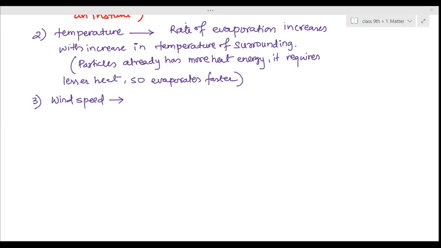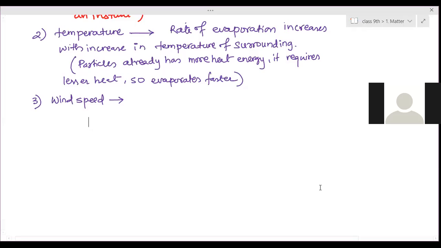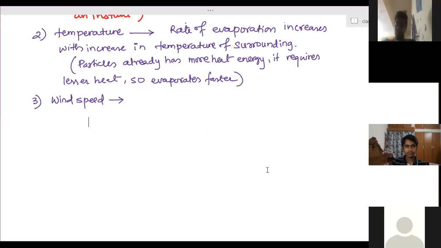So what happens with the speed of wind? What happens to the rate of evaporation? How does the speed of wind change the rate of evaporation? Will it change or not? Yes, ma'am, it will change. How? If the speed of the wind is more, then the rate of evaporation will be more. Yes, why does that happen? The rate of evaporation of liquid increases with increasing wind speed.